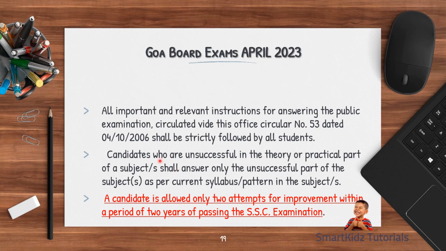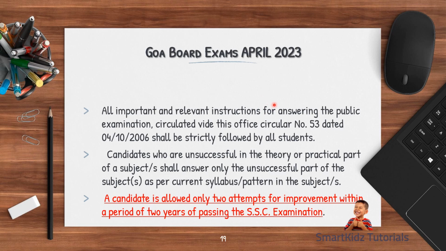That's all. Candidates who are unsuccessful in theory or practical part of a subject shall answer only the unsuccessful part of the subject as per current syllabus or pattern in the subject. So if they fail in a particular subject, then you will have to appear only for that particular subject. A candidate is allowed only 2 attempts for improvement within a period of 2 years of passing the SSC examination. So sometimes when you get your results, it says need improvement, maybe in a subject or two, and in that case you will have to sit for that examination and pass.